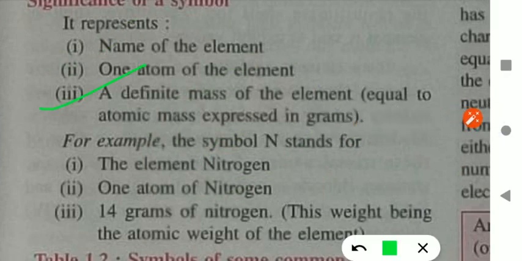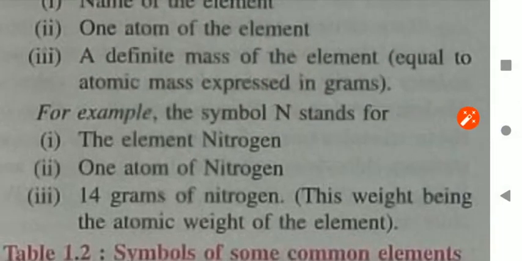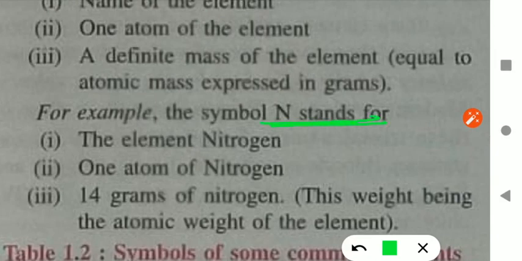For example, if I write carbon 12, it means 12 gram. Similarly, N stands for one atom of nitrogen, and it is 14 gram of nitrogen.